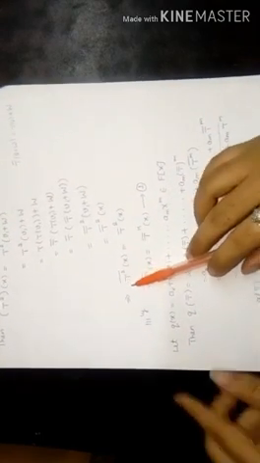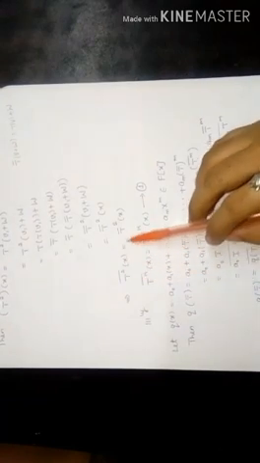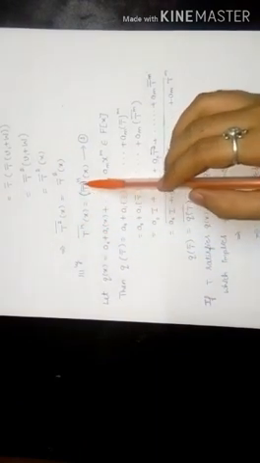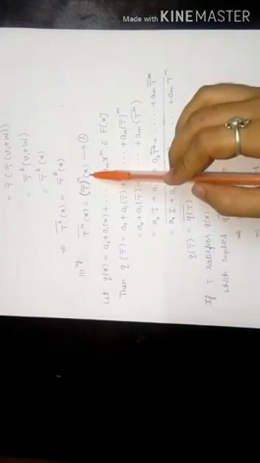Which implies T square bar of x is equal to T bar square of x. Similarly, we can write T power k bar of x is equal to T bar whole power k of x. Call this equation number 1.